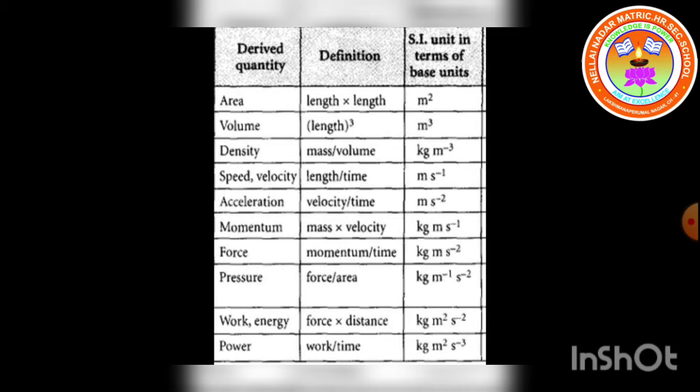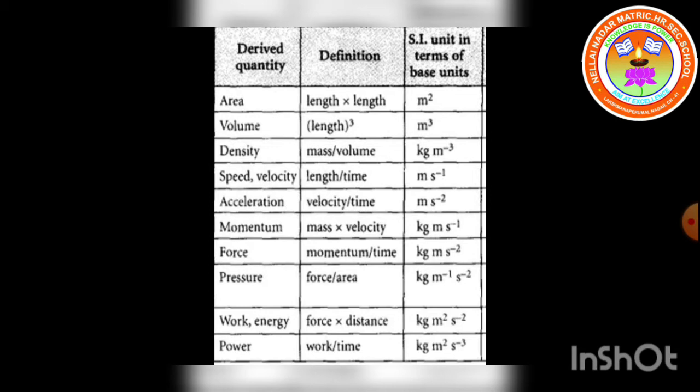Look at clearly, students. Area, volume, density, speed, velocity, acceleration, momentum, force, pressure, work, energy and power. These are very few examples for derived quantities. The formulas for derived quantities are given here. Listen to me carefully. Area. The formula for area is length into length. Length is the fundamental quantity. So area we are deriving with the help of fundamental quantities. I hope you understood.